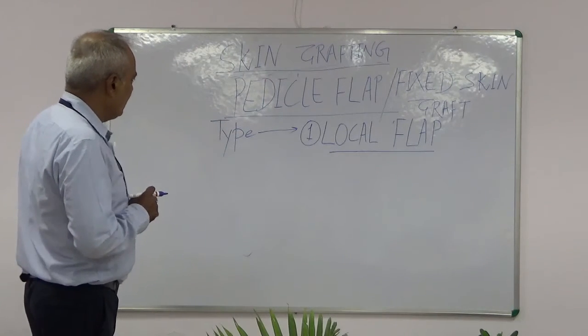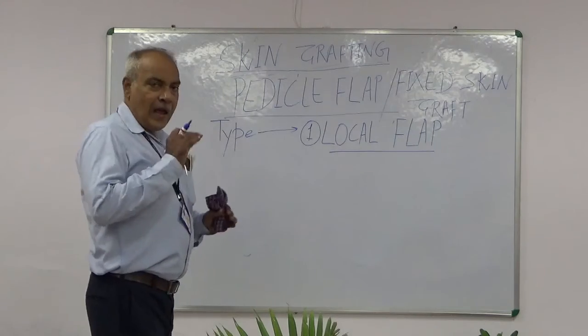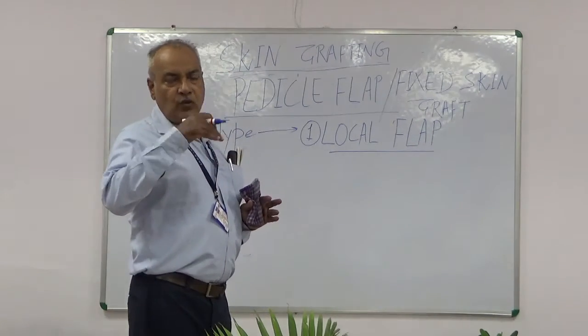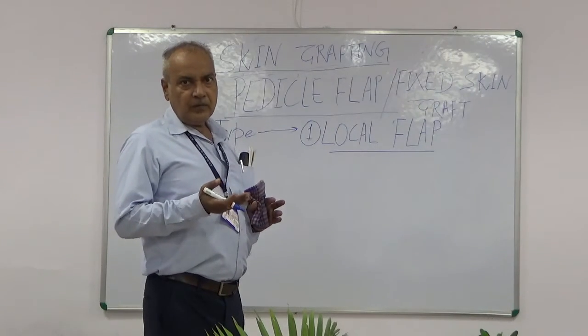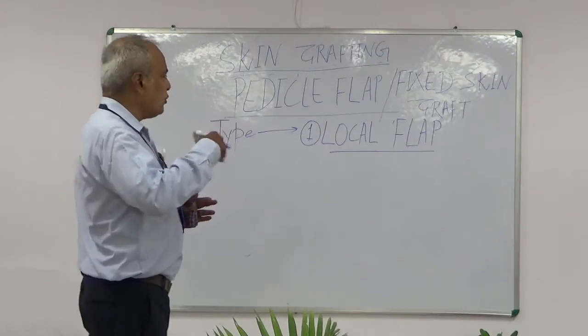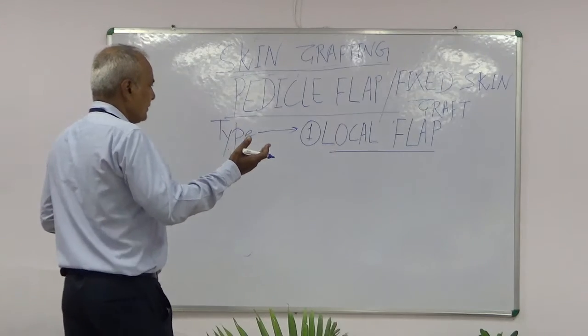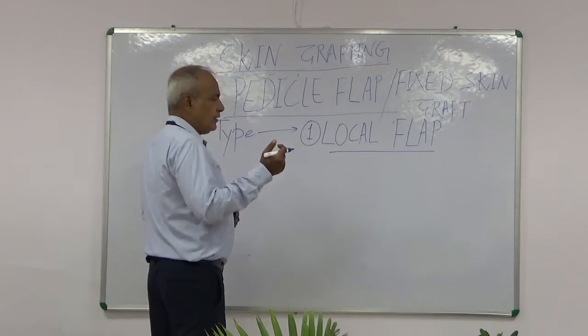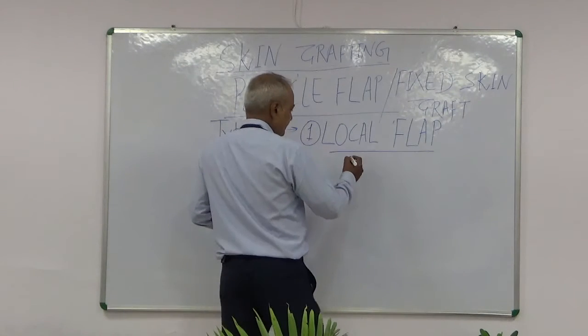That is, a flap is made and the flap is turned on its own blood supply. Blood supply remains the same. Turned on its own blood supply and the defect is covered or repaired. Example is